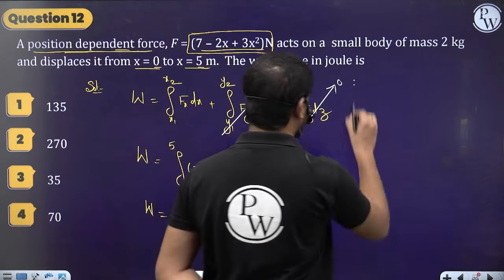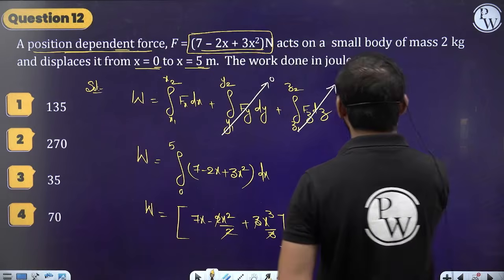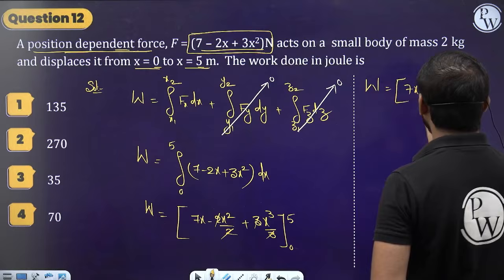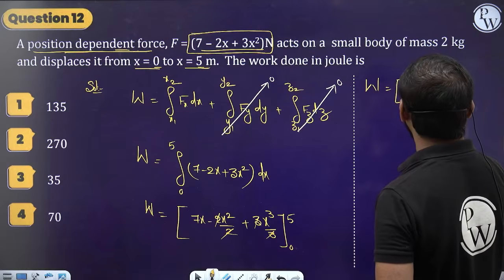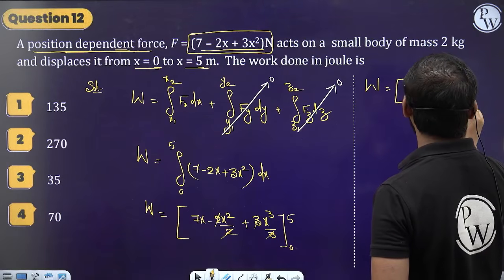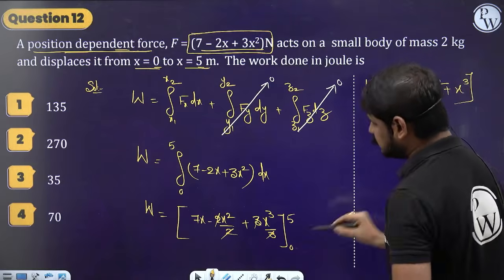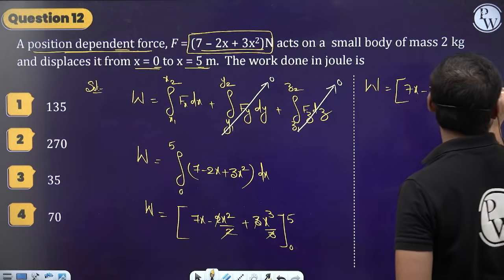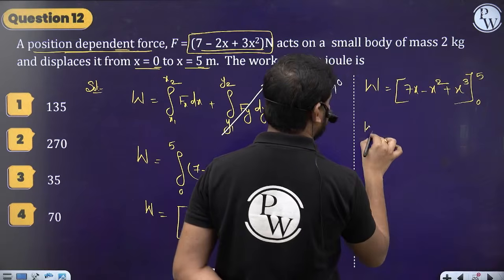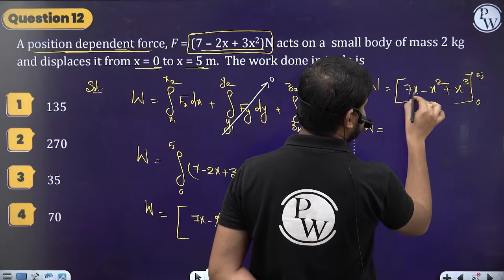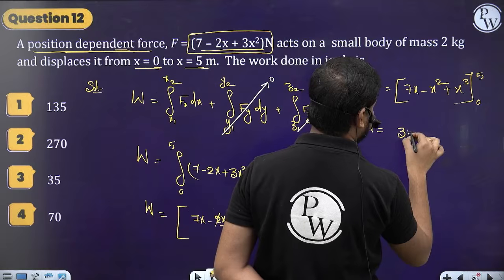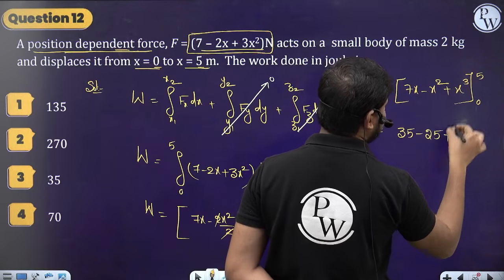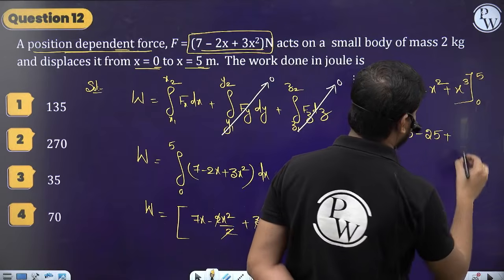So the work done is equal to 7x minus x square plus x cube, from 0 to 5. Now substitute upper limit minus lower limit. If you substitute the upper limit, 7 into 5 is 35, minus 5 square, 25, plus 5 cube, 125.